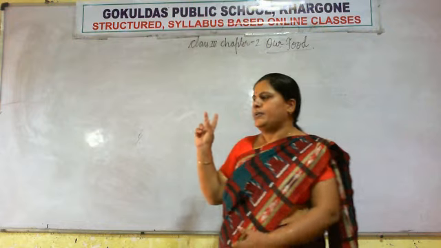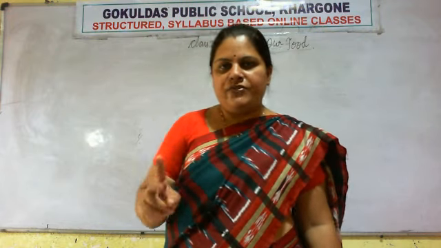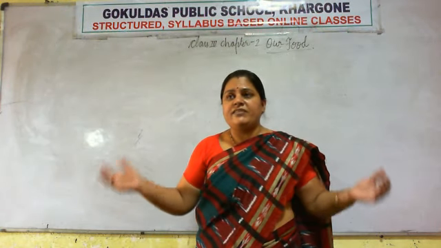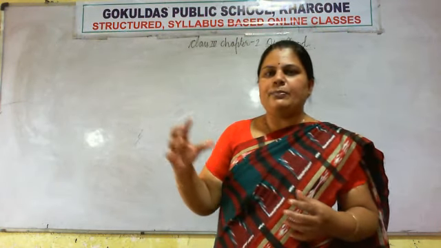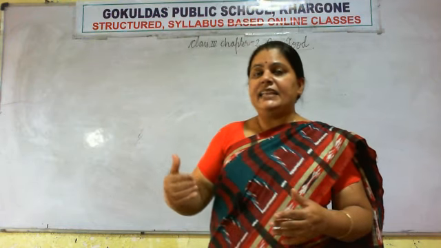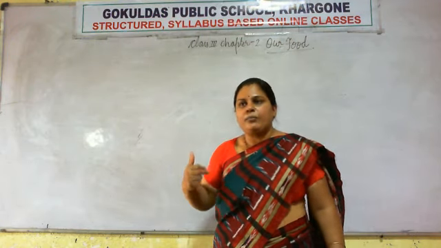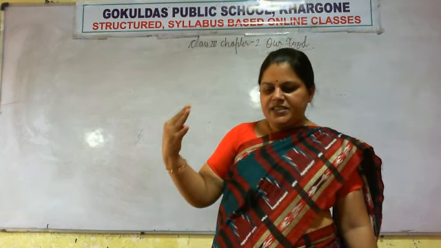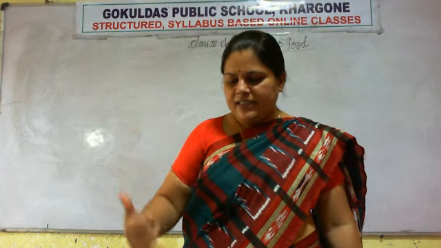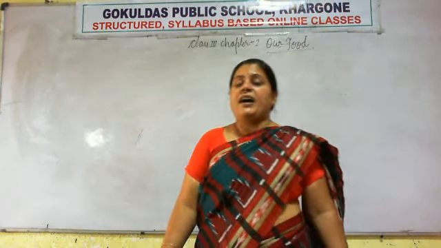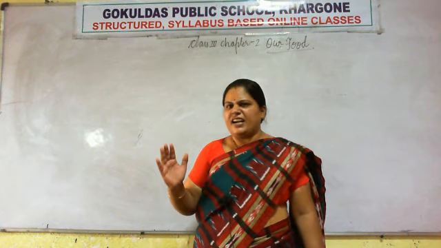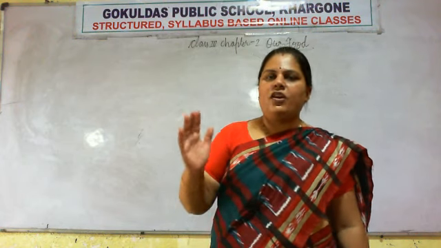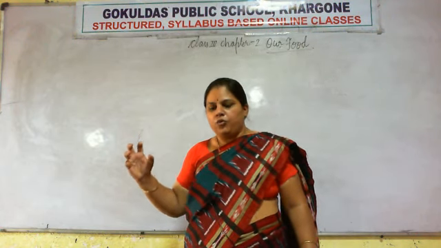So dear students, there are two types of sources of food. First one is animals, second one is plants. Okay. So first we will discuss food that comes from plants only. We all eat each part of the plant in the form of food: roots, stem, leaves, seeds, fruits, flowers and bark. These are all the parts of plants which we eat, but we do not eat them directly. We eat them in the form of food.